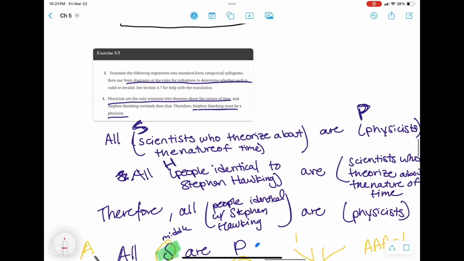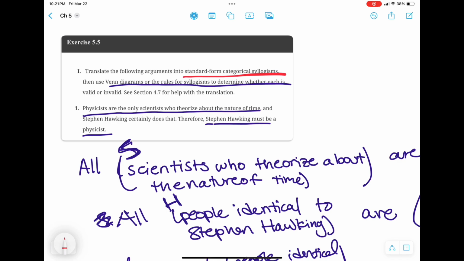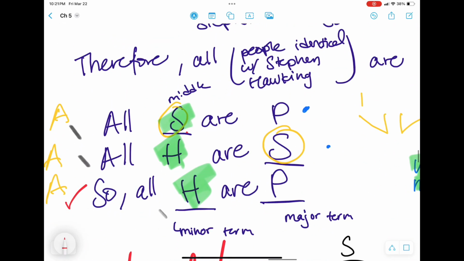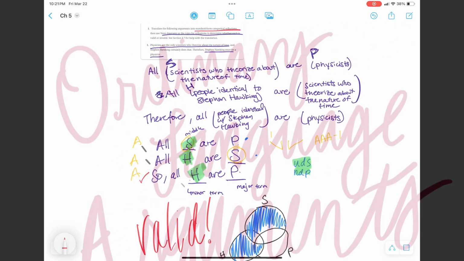So there you have it. If we're going to translate an ordinary language argument into standard form, we just need to figure out the terms involved. And we use this as practice to apply some of the other concepts we've learned in this chapter as well.